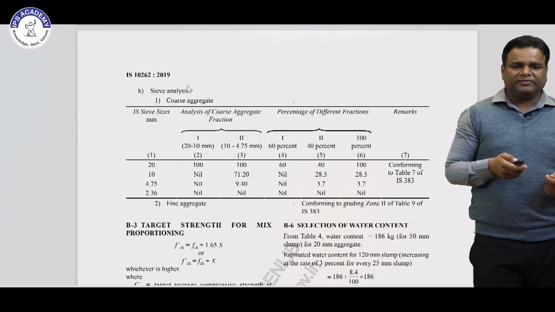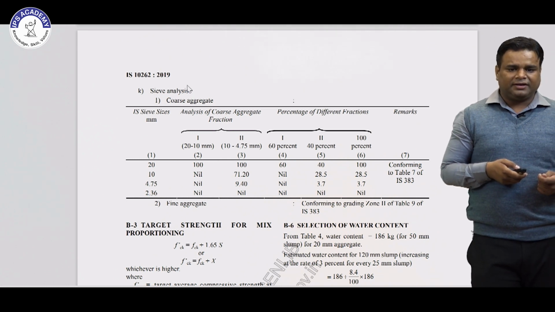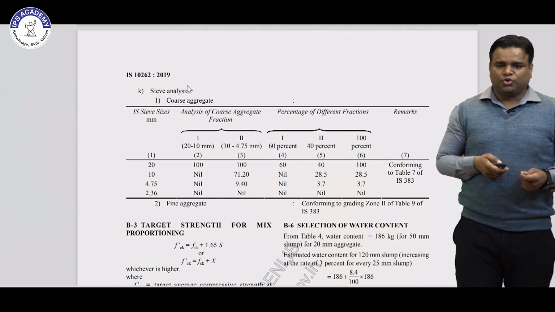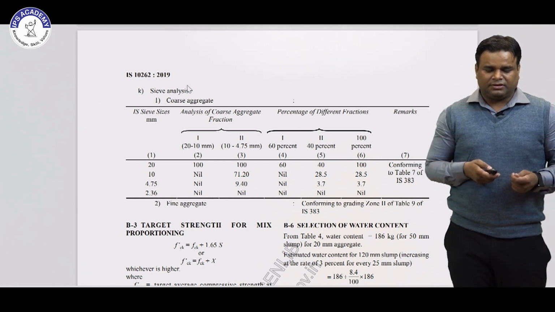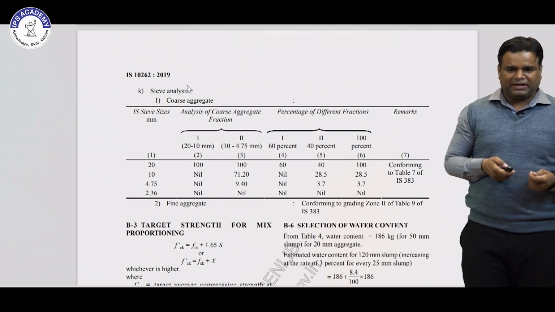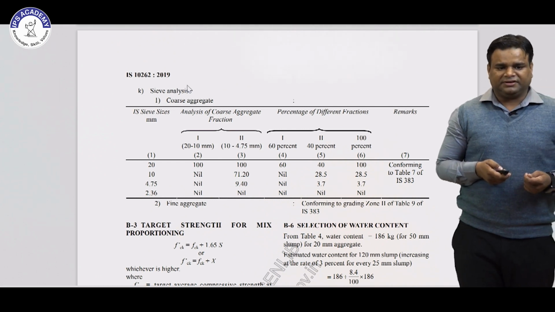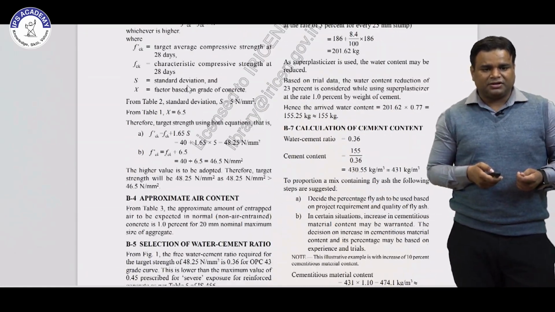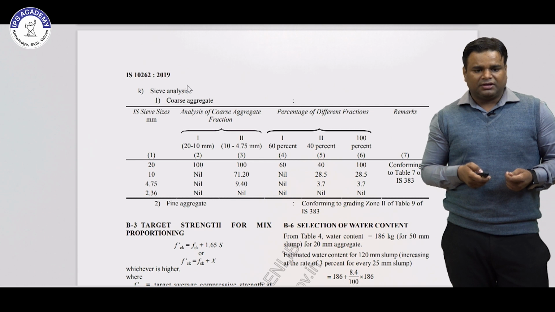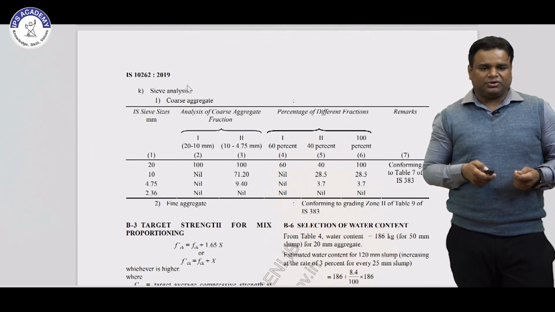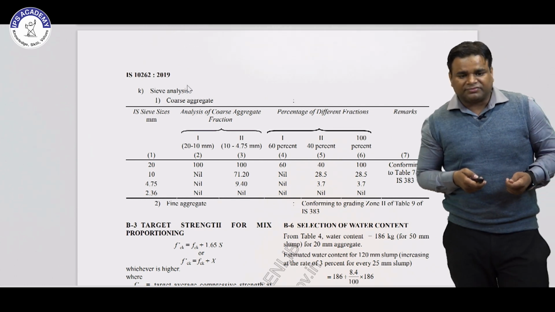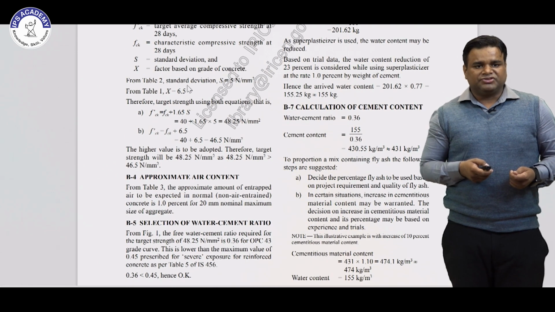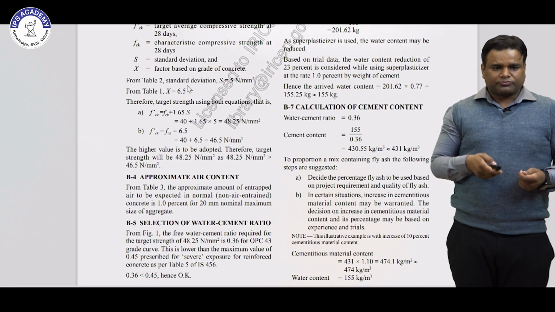Then this is the sieve analysis for coarse aggregate and fine aggregate. On the basis of sieve analysis, Zone 2 for the fine aggregate is coming as per Table 9 of IS 383. Then these are the same steps we used in the previous section. Target strength of mix: this is the same relation, f'ck is equal to fck plus 1.65s, or f'ck is equal to fck plus x, whichever is higher. So this is the first step.